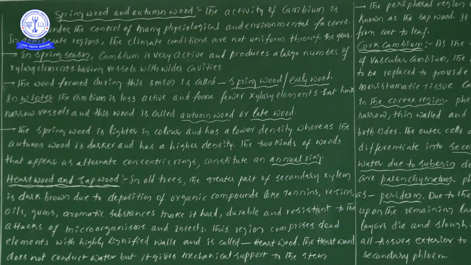When the secondary xylem stores all these materials, resins, tannins, oils, gums, and aromatic substances, and they are deposited together, what happens? That secondary xylem becomes hard and durable. When it becomes hard and durable, it shows resistance to the attacks of microorganisms and insects. Because of the deposition of all these aromatic compounds, the secondary xylem becomes very rigid, tough, hard and durable.